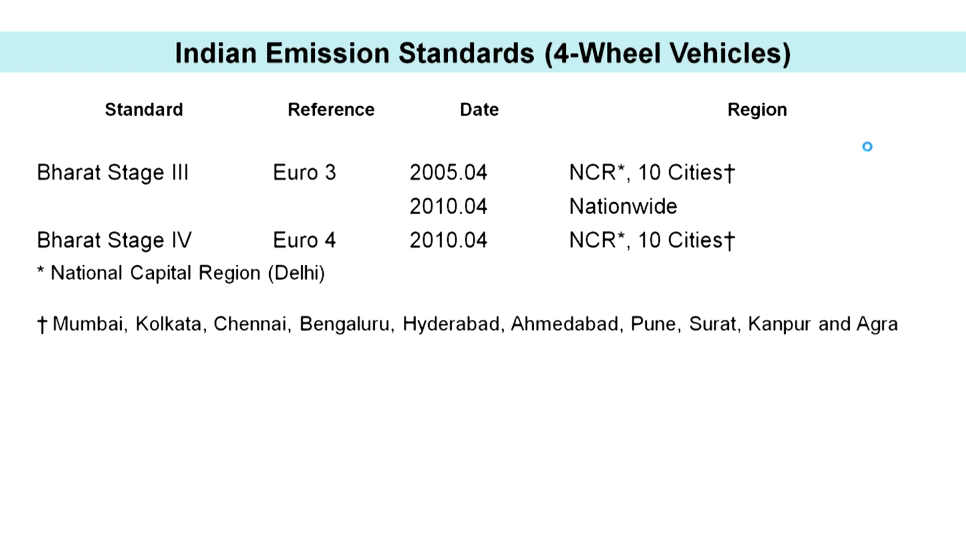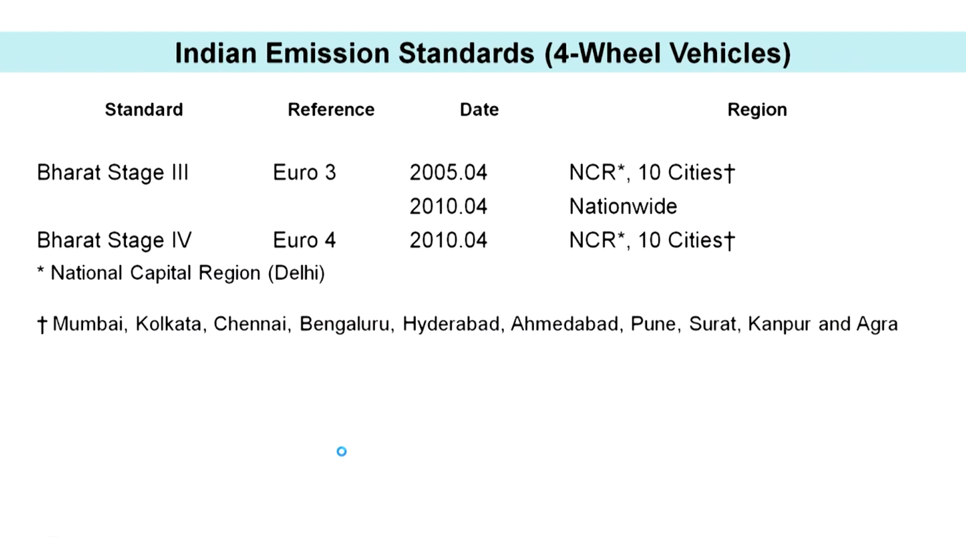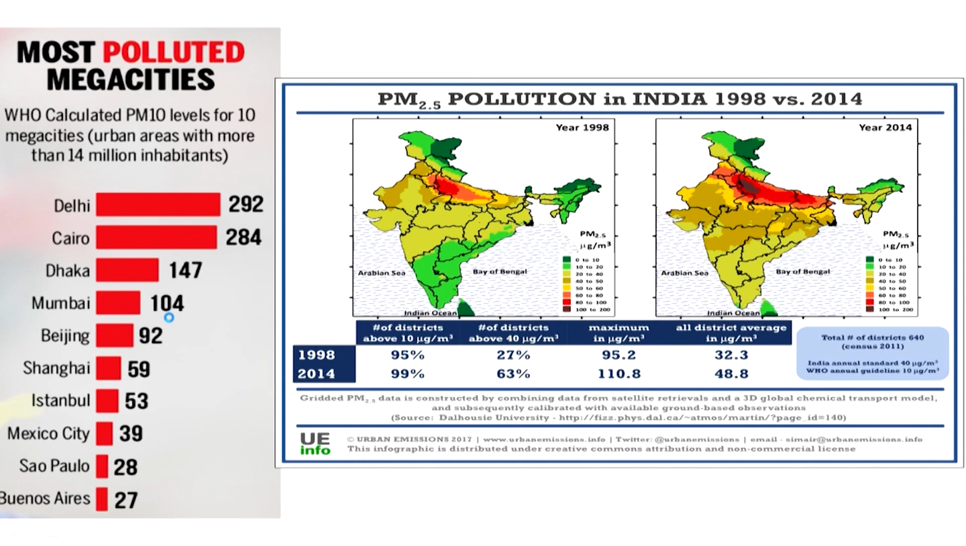So, as we saw with respect to transport, it has a considerable effect on PM10 and PM2.5 in India. So, we have different standards being given out for the vehicles at different points in time. So, for example, 2005, 2010 and so on and so forth. Bharat stage 3, Bharat stage 4, I think now we are skipping 5 and moving on to 6, right, different kinds of emission standards are mentioned.